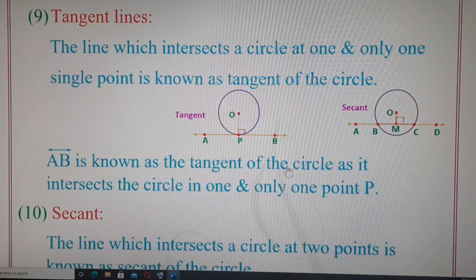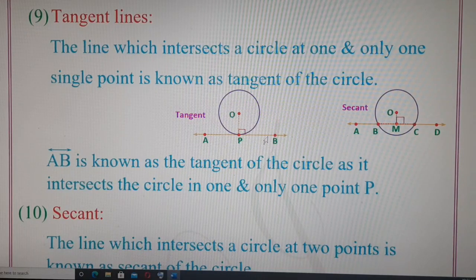Line AB is known as the tangent of the circle as it intersects the circle in one and only one point P. A line which touches a circle at one and only one point, then such a line is known as the tangent of the circle. Again I repeat, the line which intersects a circle at one and only one point, then that line is known as the tangent of the circle.